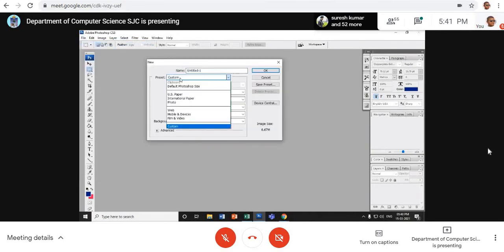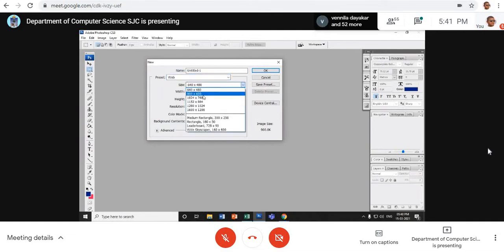So go to custom. Okay, there you will find web. Click on that. You will have so many sizes. But the better sizes, look at here, each monitor is in one way.